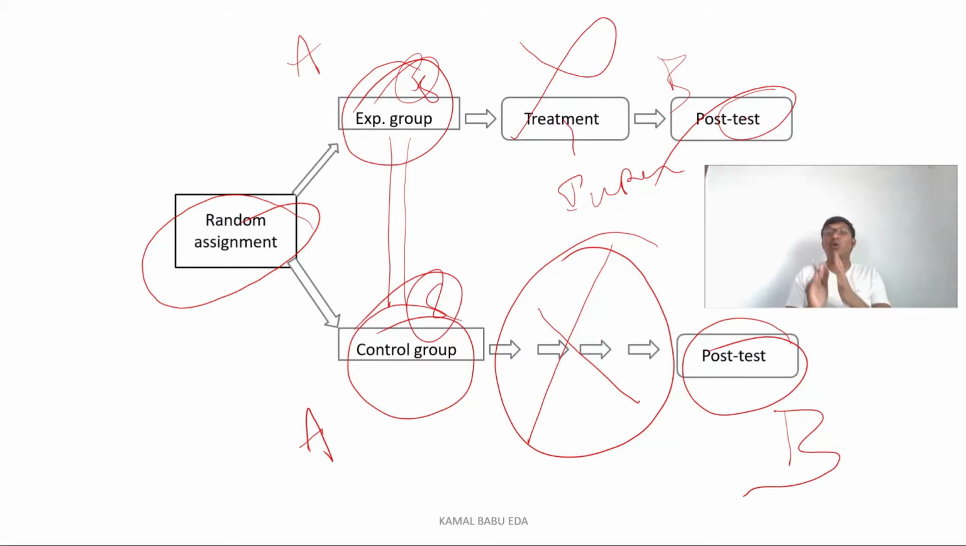What we are doing is only a post-test, without doing any kind of pre-test. Directly we give the treatment to the experimental group, and we conduct the post-test. In the control group, without any pre-test and without giving any treatment, we check the post-test design.